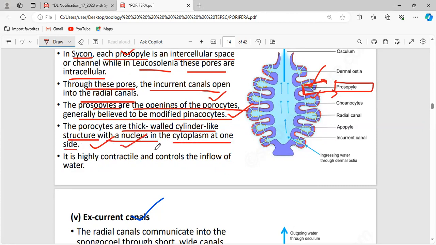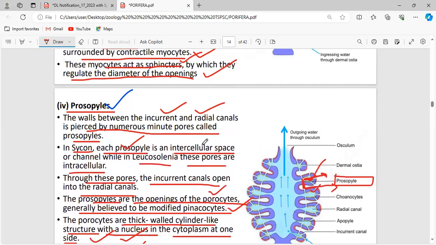Okay, so it has a nucleus in it. It is highly contractile. As it is highly contractile, it controls the inflow of water. Okay, this is what a prosopyle is. When it comes to the prosopyle, you have to remember that the radial canal and the incurrent canal are connected with each other via these pores called the prosopyles.